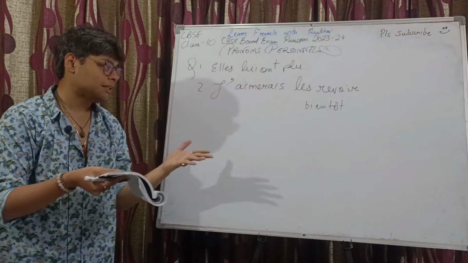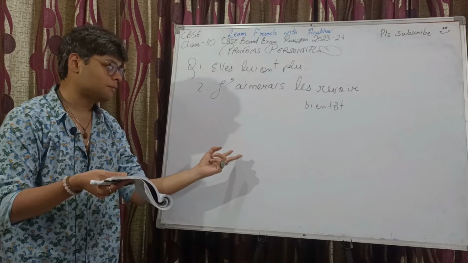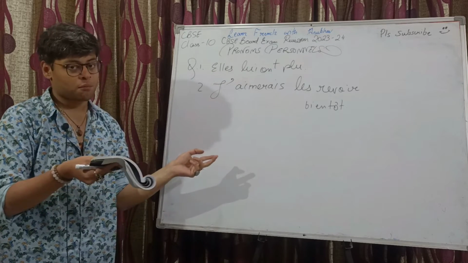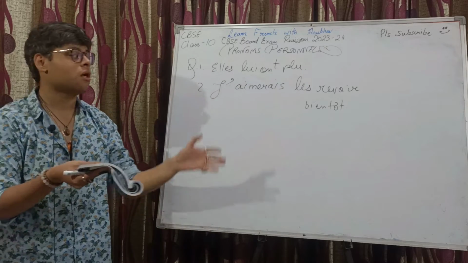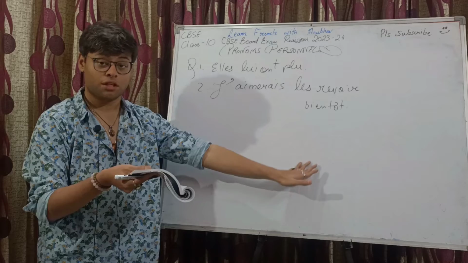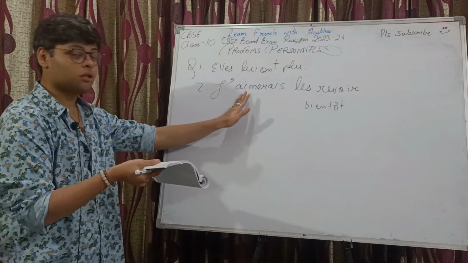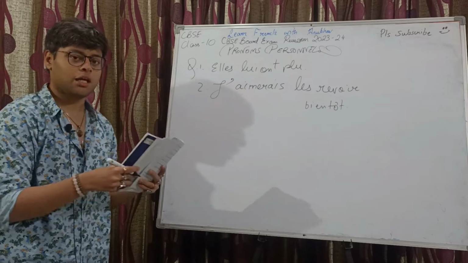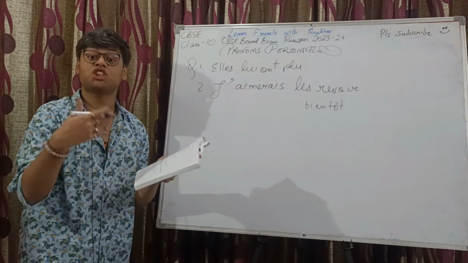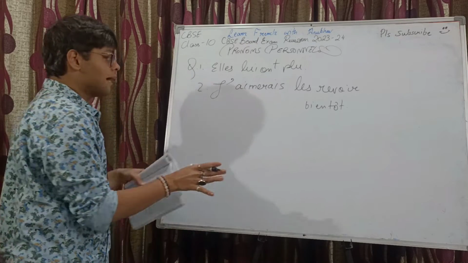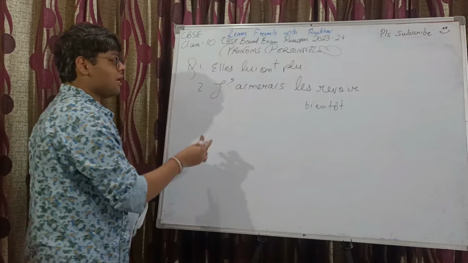In the present tense as well, you have two verbs together. The first one is a helping verb in conjugated form. The next verb is the main verb in the infinitive form. You put the pronoun before that infinitive, right? Not before the conjugated verb. So you take care of that. You need to see how many verbs there are and which tense it is, right? You need to take care of that. So: J'aimerais les revoir bientôt.